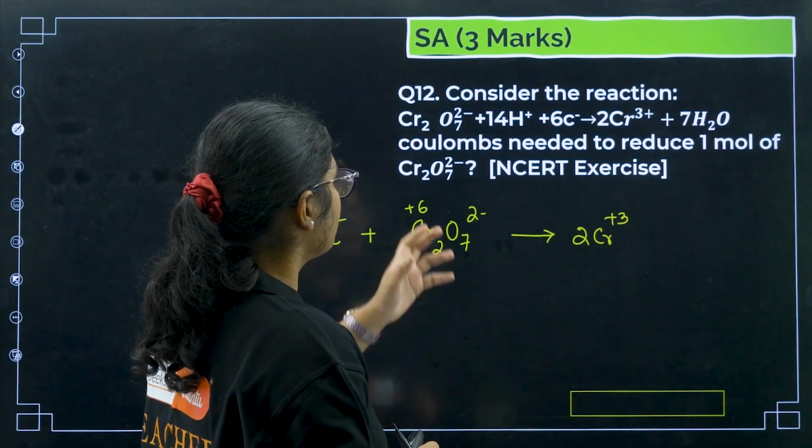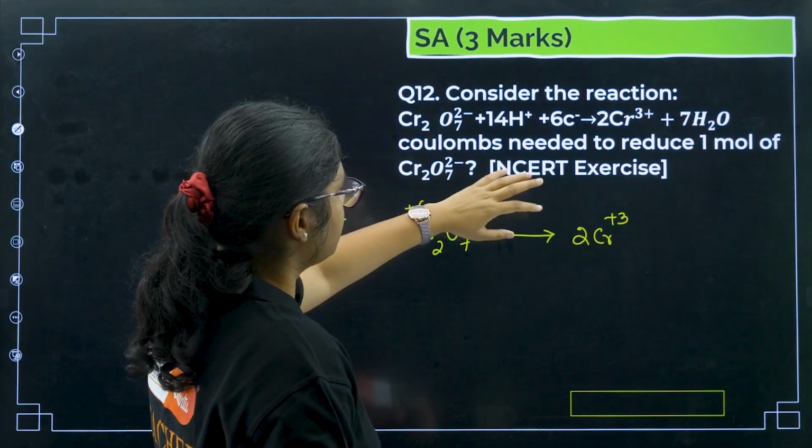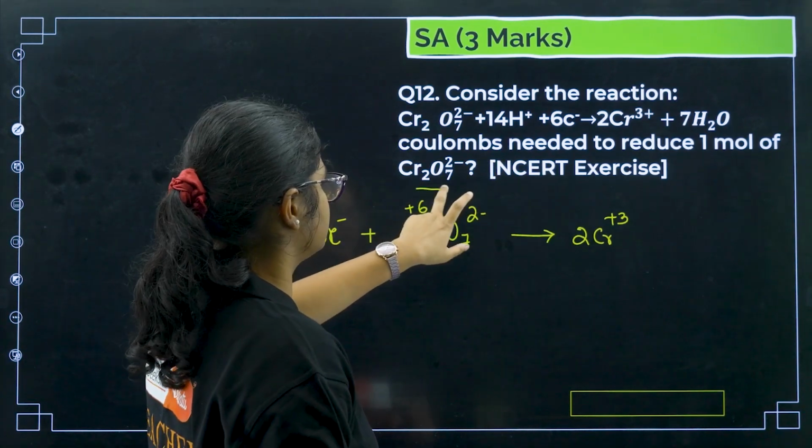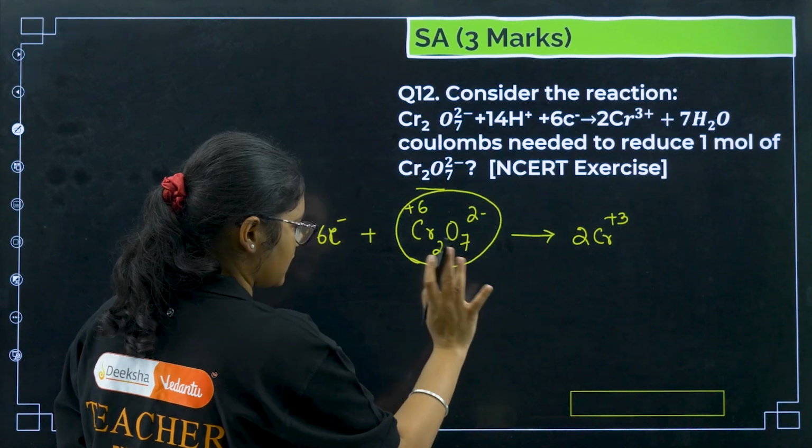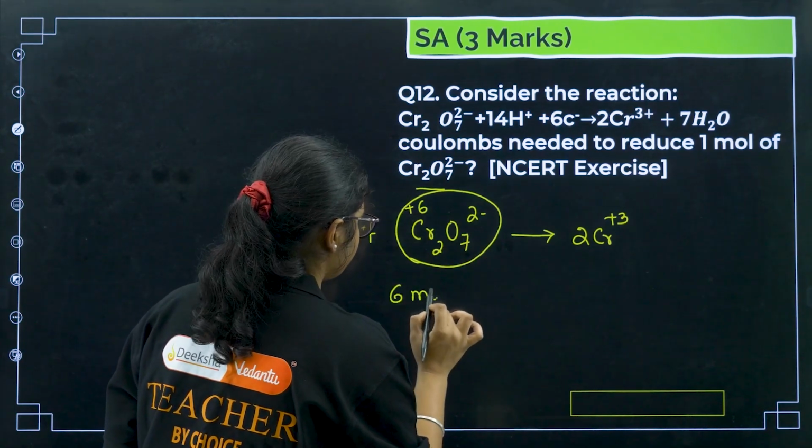So if you see, to convert 1 mole of Cr2O7 2 minus we need 6 moles of electrons.